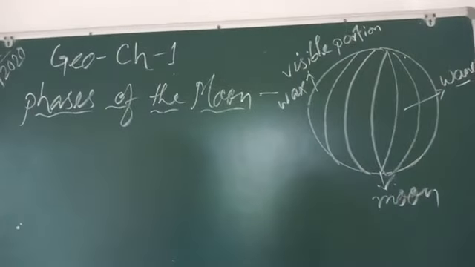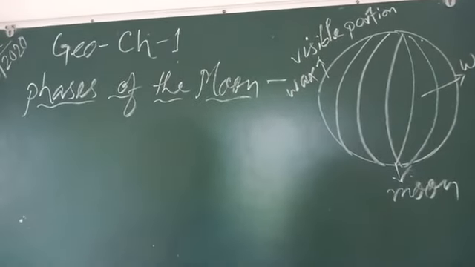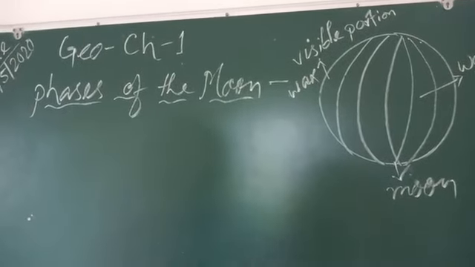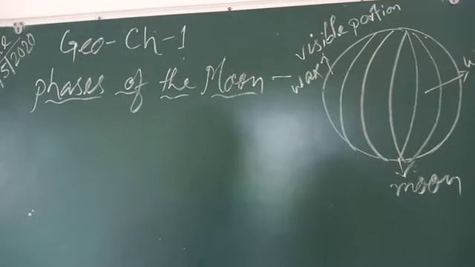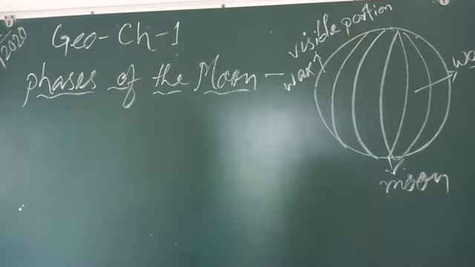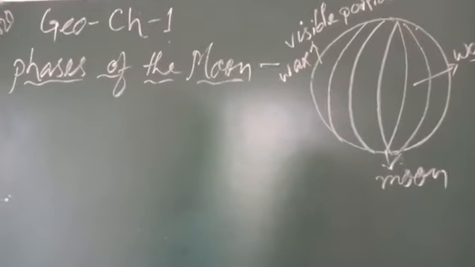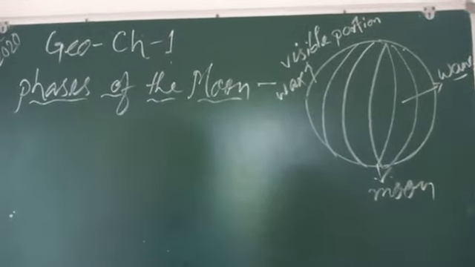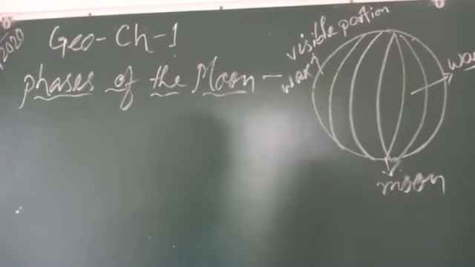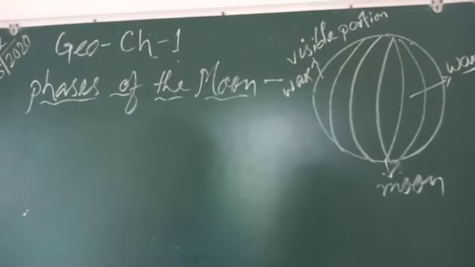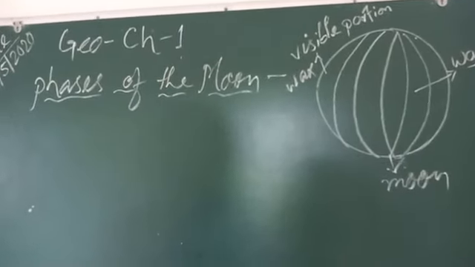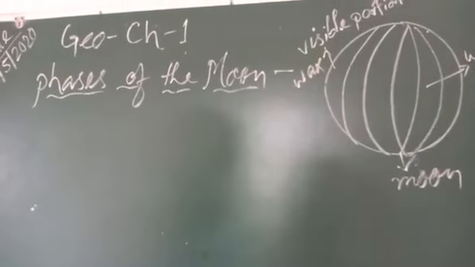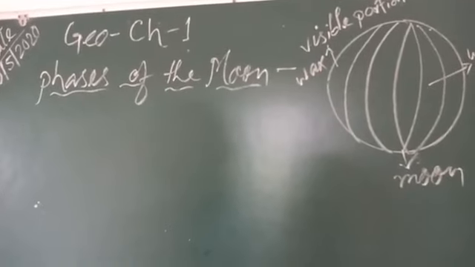In fact, the moon is always half dark. So when we see the moon, we see that some dark spots are there and half bright. But the angle of view from the earth keeps changing. Sometimes we see that it is brighter, sometimes we see that dark spots are more. So it is because of the view angle. That means from the earth, the angle changes. That is why we see it different.